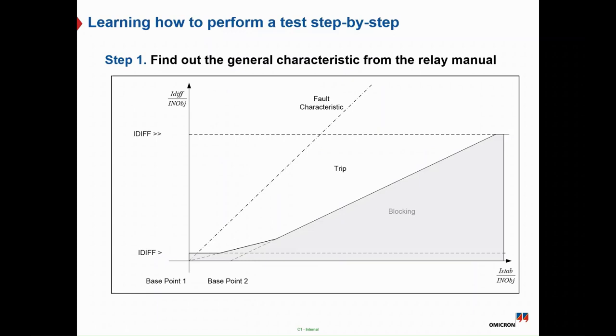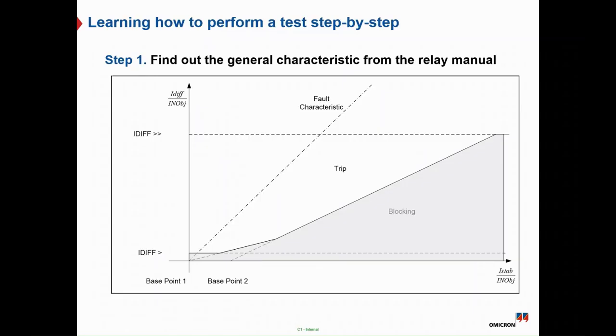So now we will learn how to perform a test, or how to draw the dual slope characteristic step by step for one relay example, as you can see here. So the first step, you have to find out the general characteristic from the relay protection manual. As you can see here, we can define the IDIF and the I bias characteristic by some parameter values like the IDIF minimum or IDIF greater.